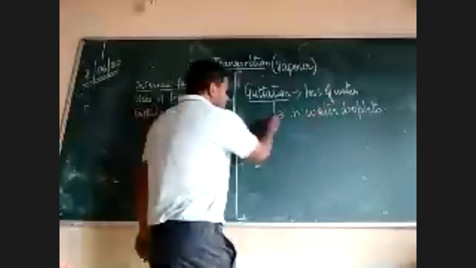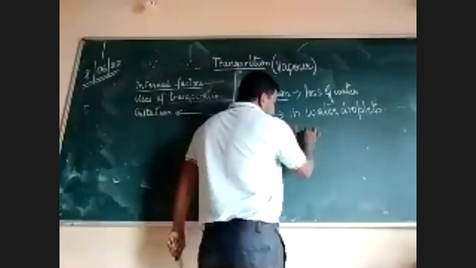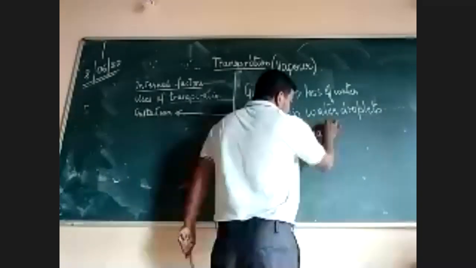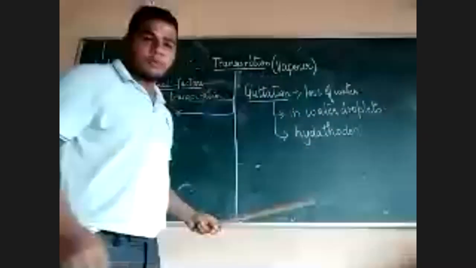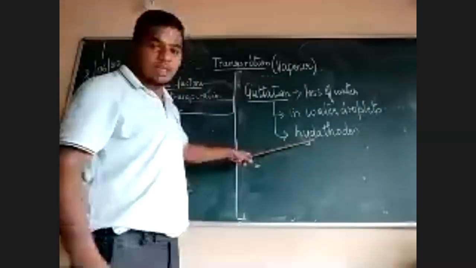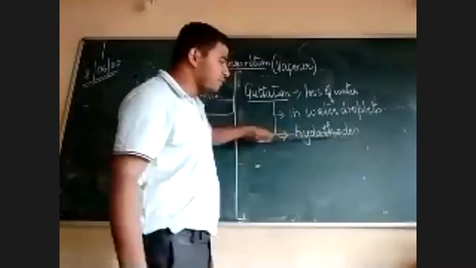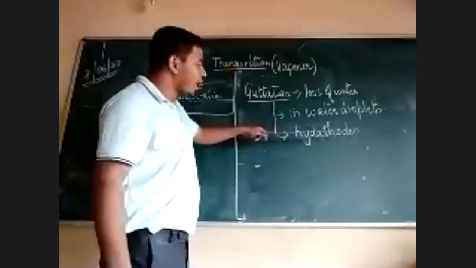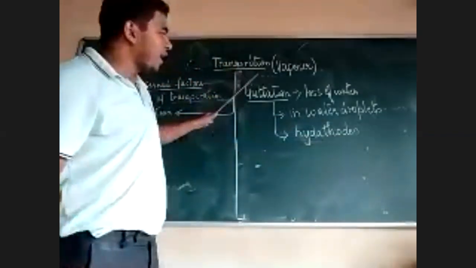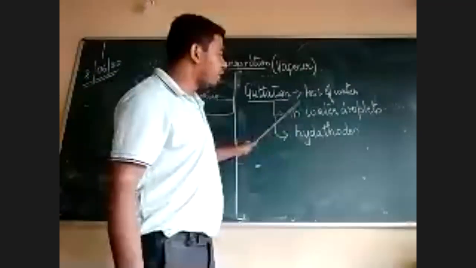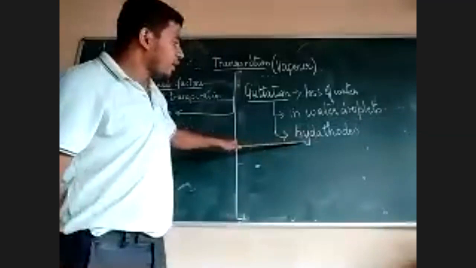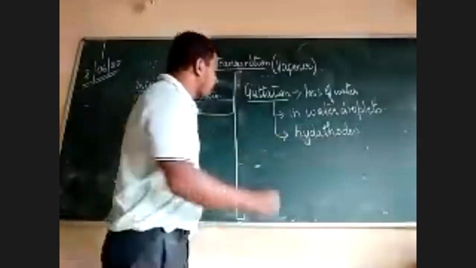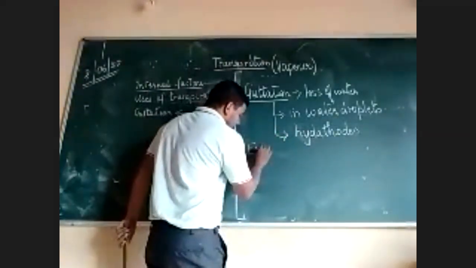Now from where it loses, there is a special structure called hydathodes. Okay, this is a special structure. There is a special opening in the margin of the leaf, which is called hydathodes. For guttation, if they ask, it is loss of water in water droplets form. This is the first half mark, and it is through the hydathodes. And they can even ask for an example.